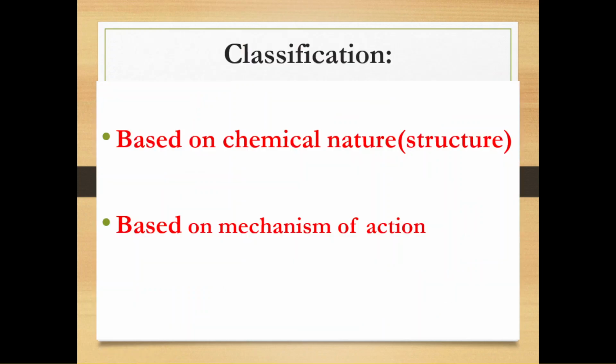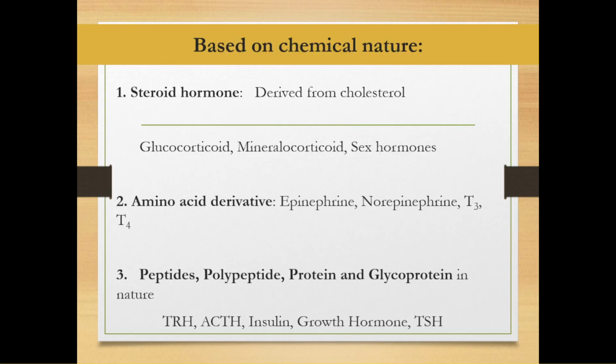Now let's talk about types of hormone. Hormones can be classified in two categories. First, on the basis of chemical nature, and second, on the basis of mode of action or mechanism of action. Let's discuss them one by one. Based on chemical nature means what are they made up of?